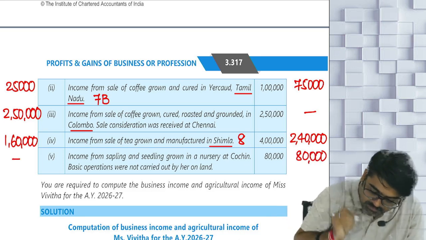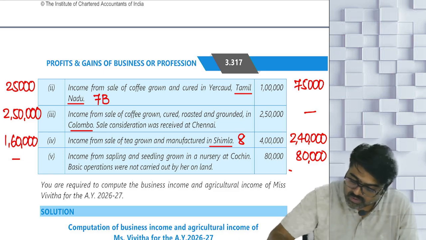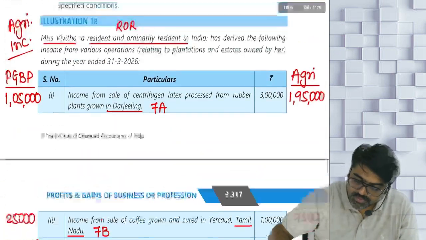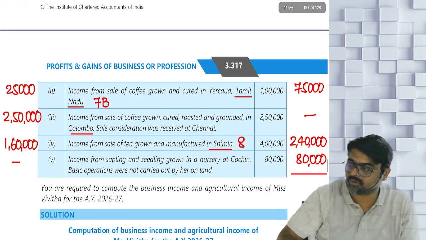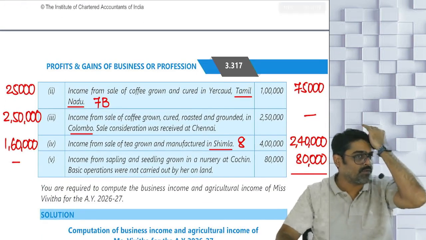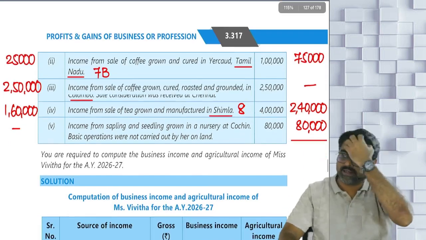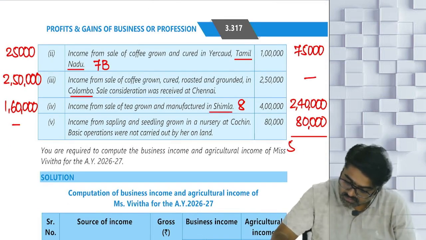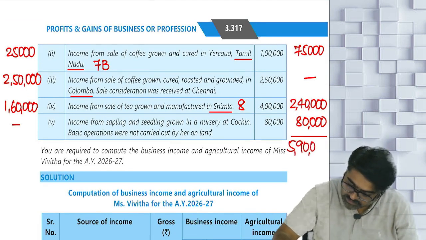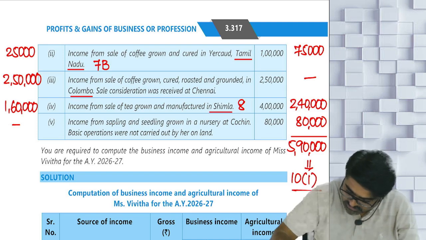And here, any PGBP income? No. Now can you total the agriculture income column? Take 1,95,000 plus 75,000 plus 2,40,000 plus 80,000. How much? 5,90,000 is your agricultural income, which will be fully exempt under section 10(1).